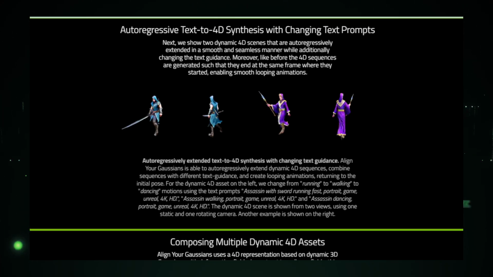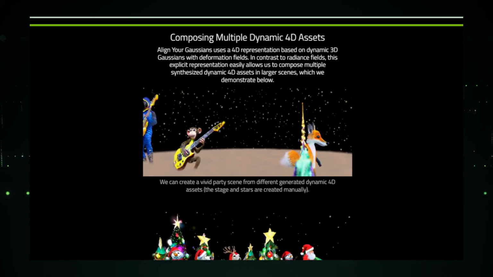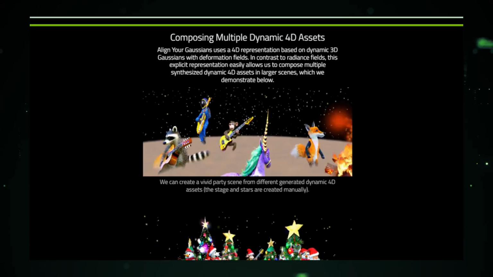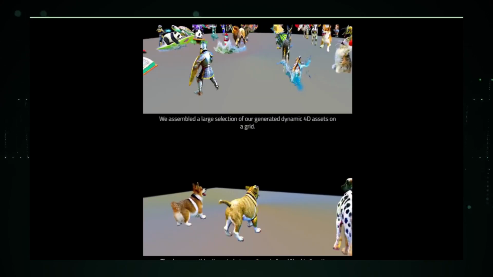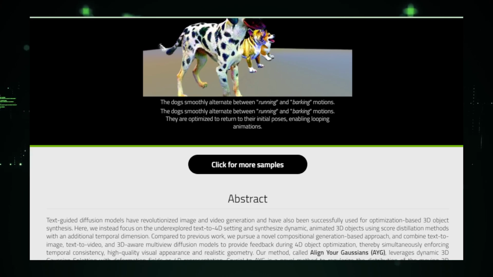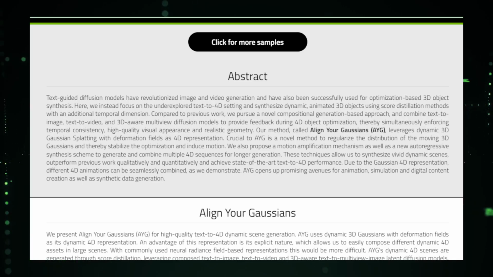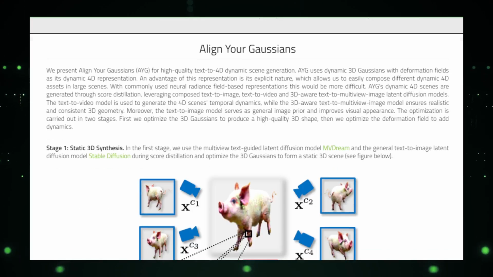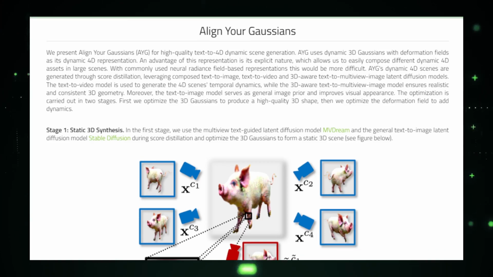The secret sauce? Dynamic 3D Gaussians. These are not just mathematical constructs, but the architects of motion, dictating how scenes evolve and interact over time. This isn't just about animation, it's a symphony of visual storytelling. Align Your Gaussians ensures each frame is a coherent part of a larger narrative, making every moment in the video purposeful and engaging. AYG brings an exceptional level of detail and realism.